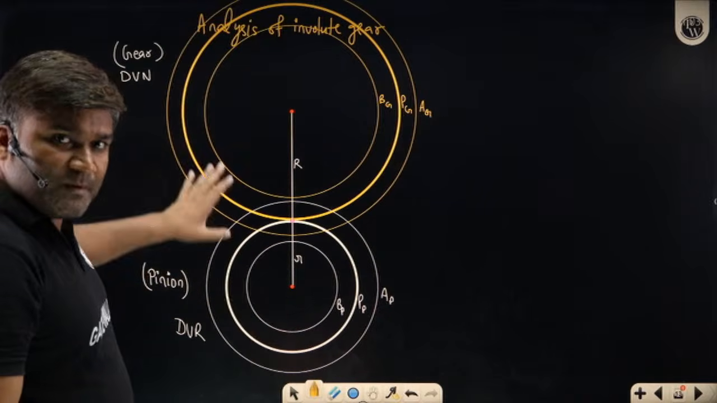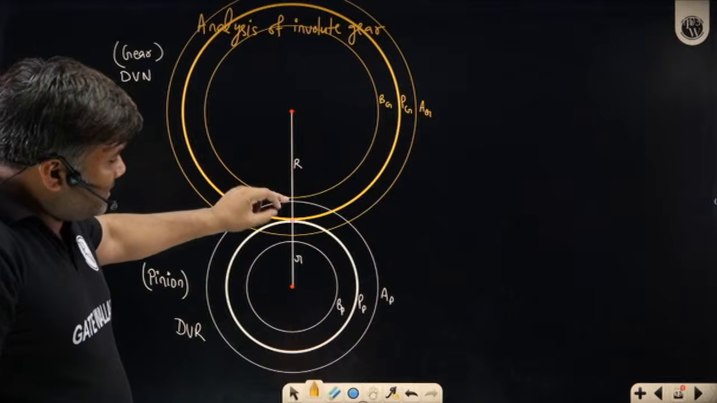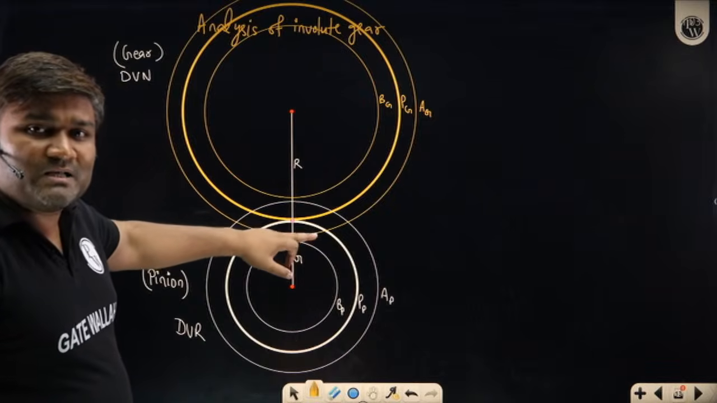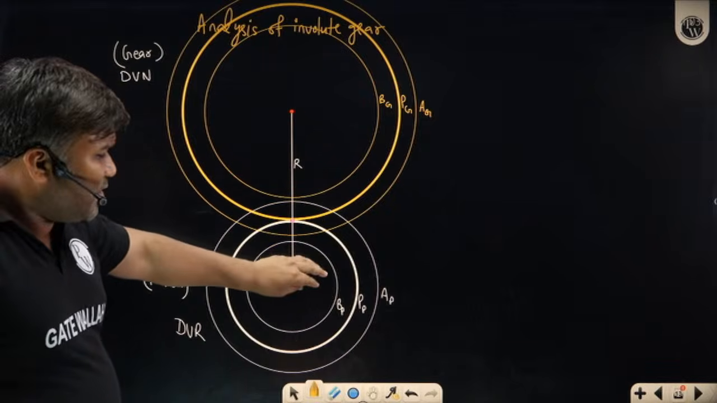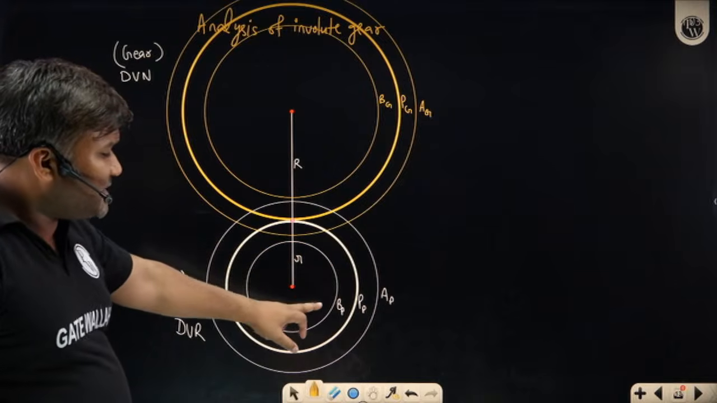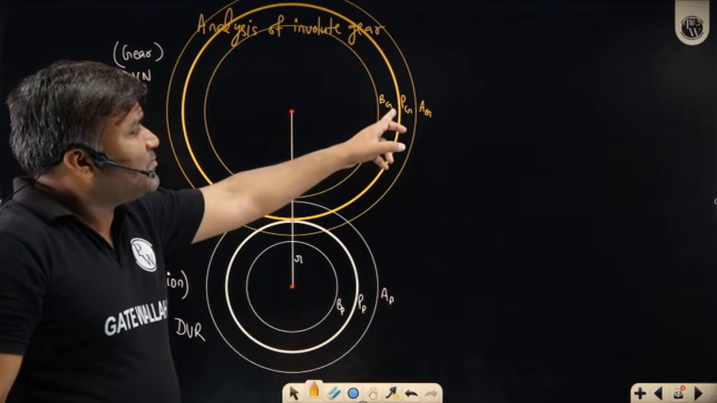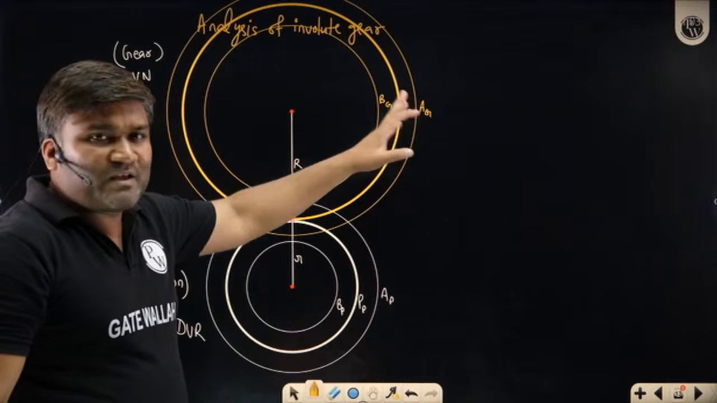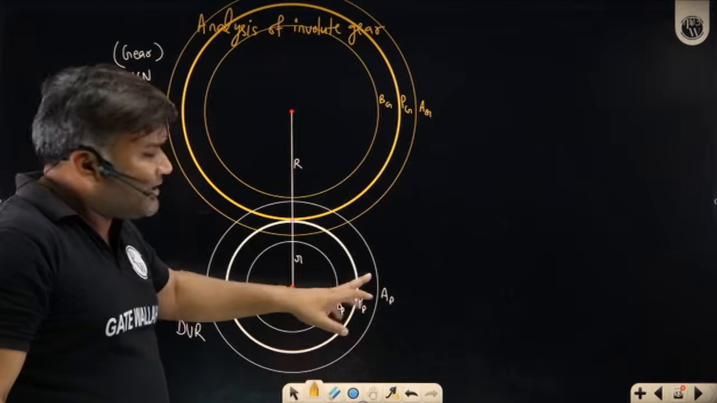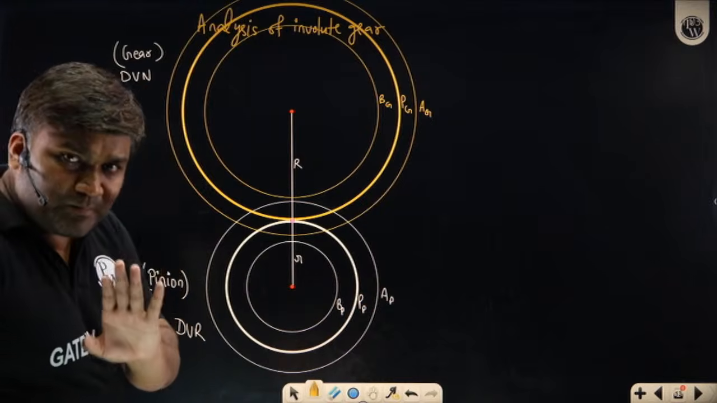Can you see this clear picture? Thick circles are representing the pitch circles, and then we have some small thin lines here. I have shown the base circle and addendum circle for the pinion, and the base circle and addendum circle for the gear. The base circle is inside the pitch circle, and outside the pitch circle we have the addendum circle. Similarly, I have shown it for the pinion also.